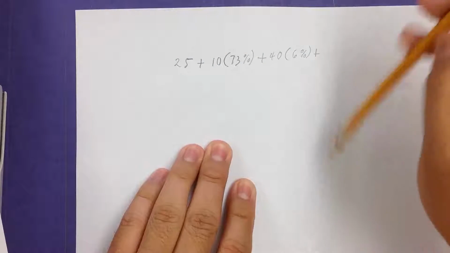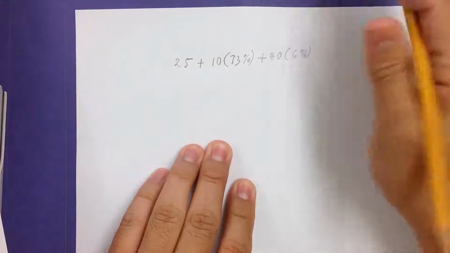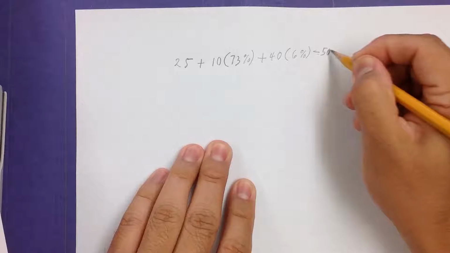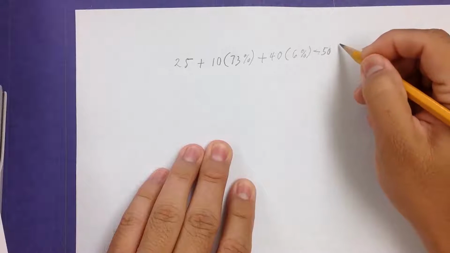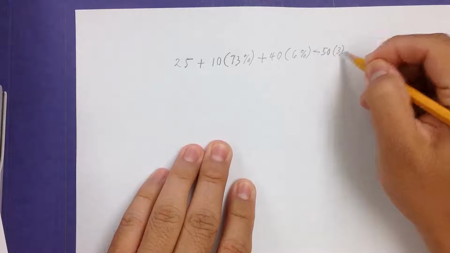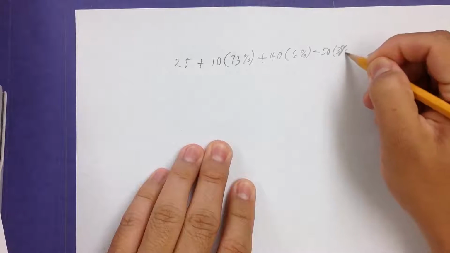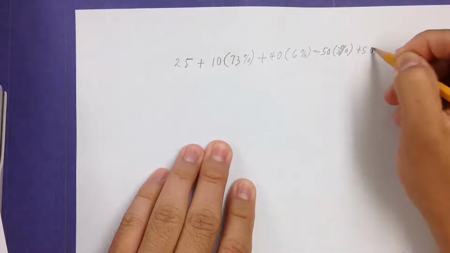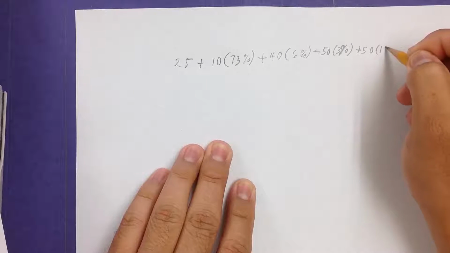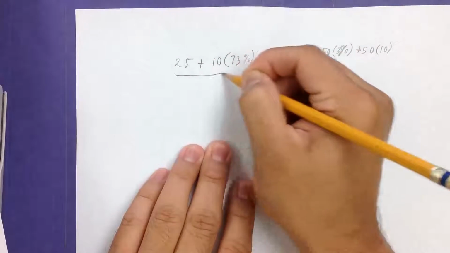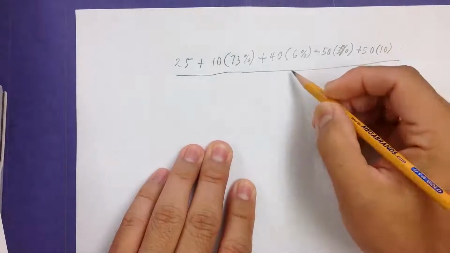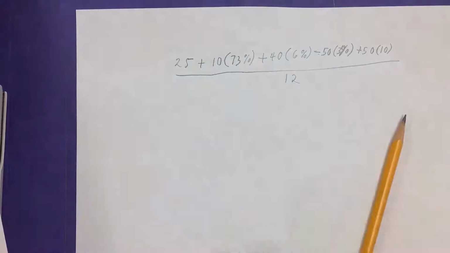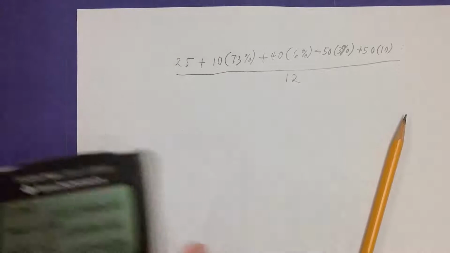Plus, or actually minus, because here's where we have the interceptions. It's bad, very bad. That'd be 3%. And then finally, plus 50 times the average yardage, which is 10. All divided by 12. That 12 is just the number that they use.